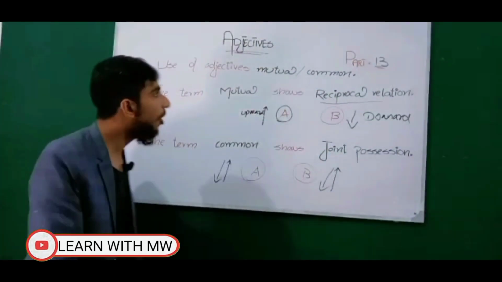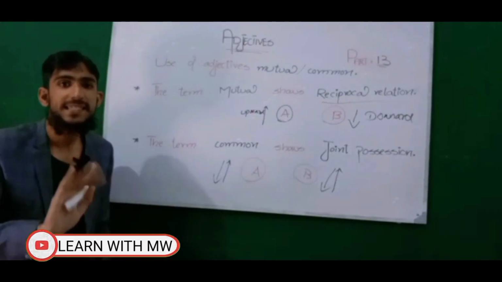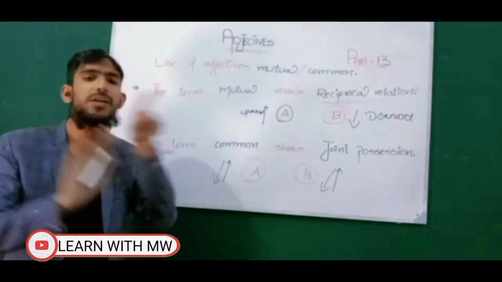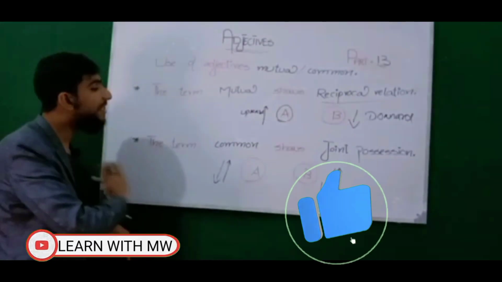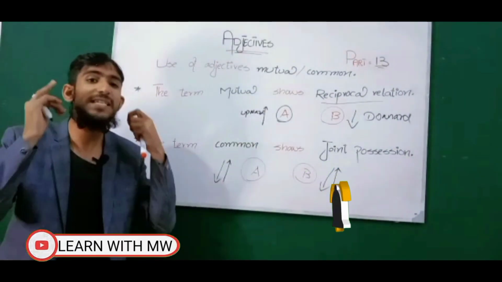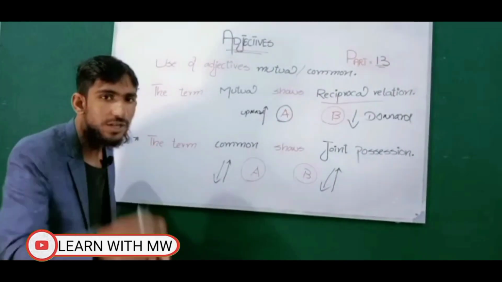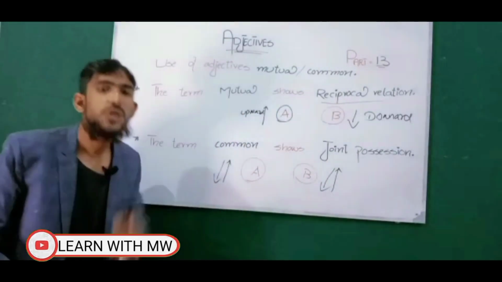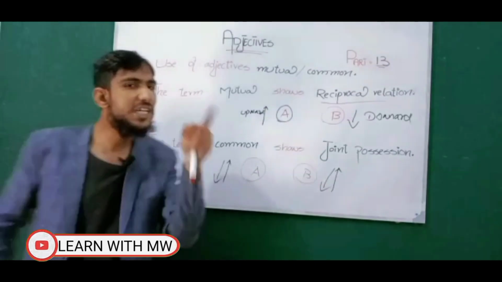I took a screenshot of this slide. Viewers, in this slide we have learned that the term mutual shows us a reciprocal relationship, and we uncovered what a reciprocal relationship is. The term common shows us a joint position, and we discussed what a joint position is. Now in the upcoming slides, we will discuss this concept through various examples in a detailed, grammatical, and conceptual way.